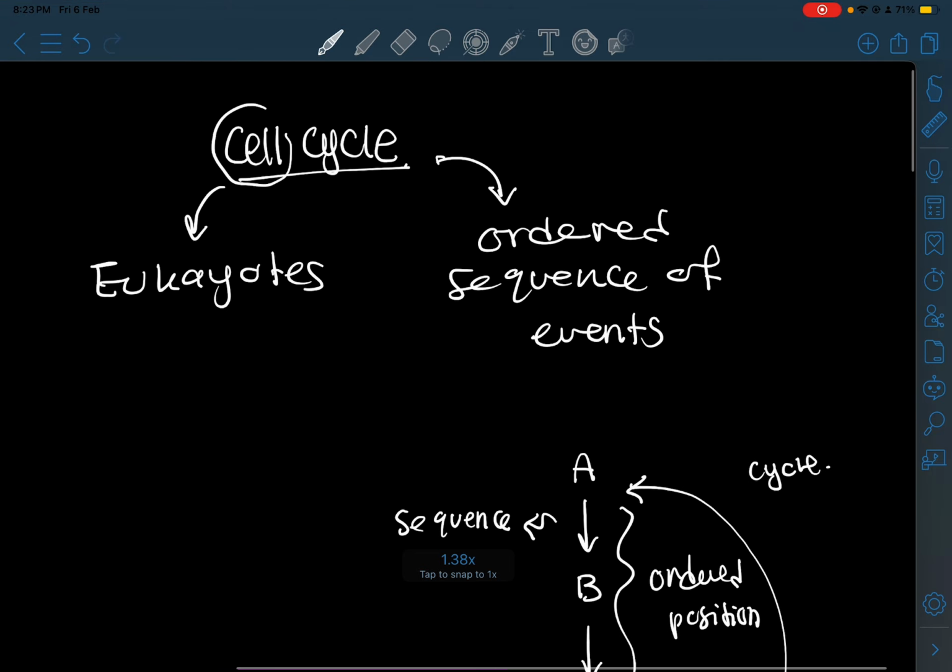Now, when we talk about the cell cycle, what are the events? What is the sequence of events in the cell of eukaryotes? So, in the context of a sequence of events inside eukaryotes, it refers to 2 main events.